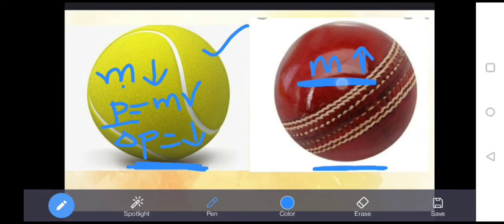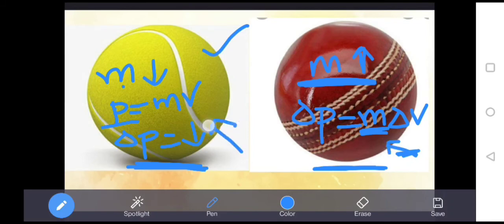Whereas when mass is very high, the change in momentum also increases because it depends upon mass. So if mass is more, change in momentum is more. Hence a large force is applied in order to stop this ball, whereas in the case of a tennis ball, less force has to be applied in order to stop it.